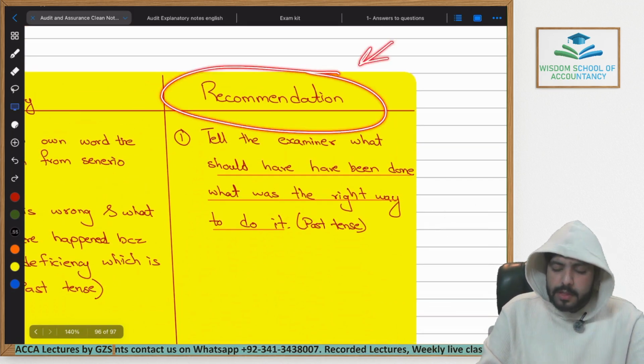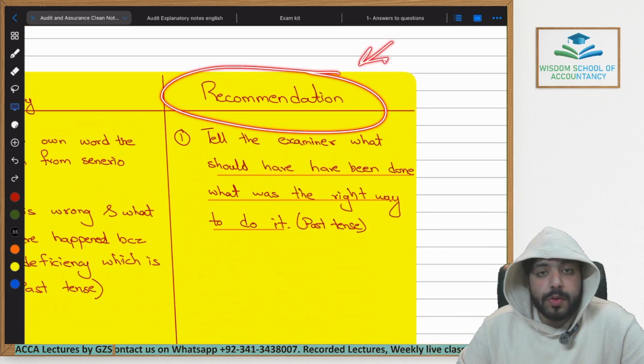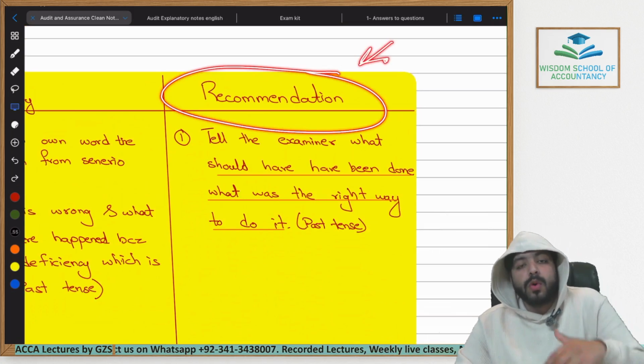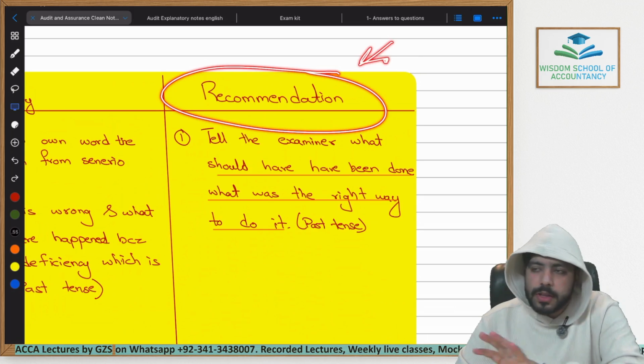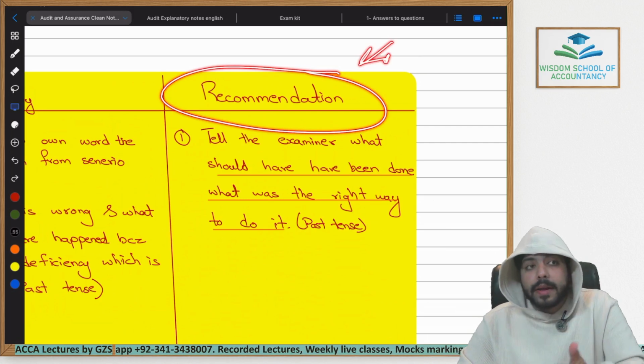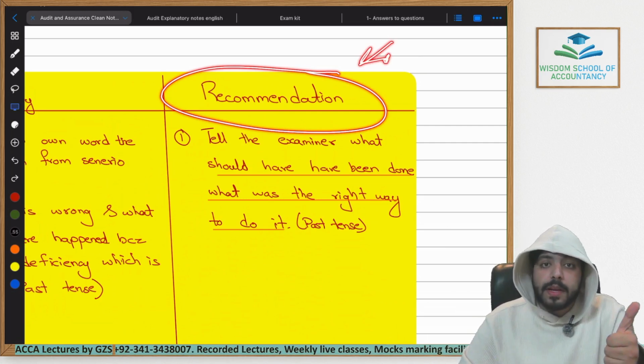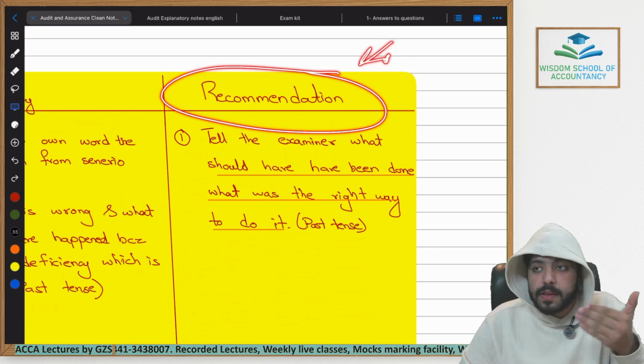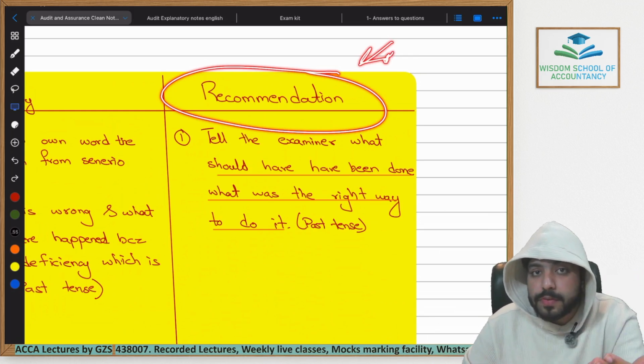What did I tell you within the previous lectures about post-issuance review? I told you that post-issuance review, or cold reviews, are performed when the audit is complete, the audit report is given, and the file is now closed. But the audit firm basically wants to learn from their past mistakes and make sure that they do not happen in the future as well.